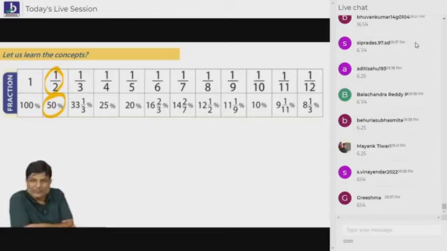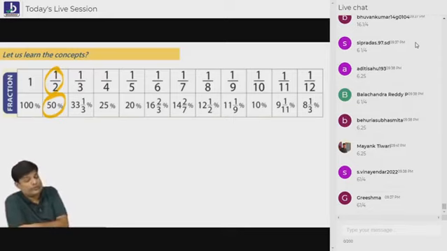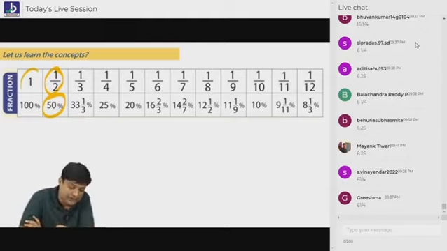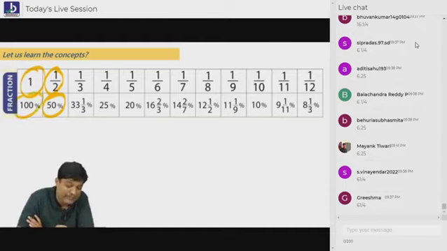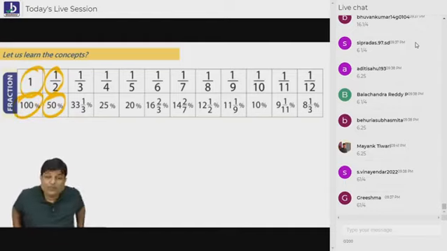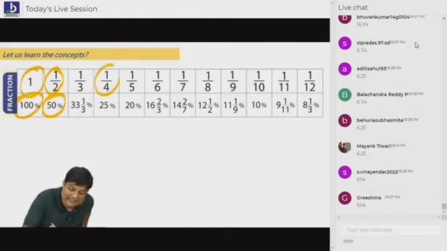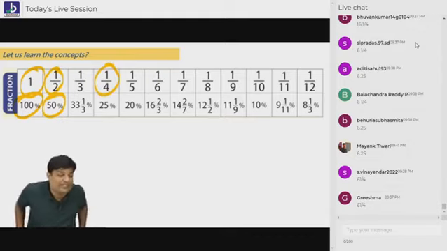In the classroom training, I will shout on the board. Everybody in the class shouts 1 by 2. People shout 50%. 1 by 2, 50%. When 1 by 2 is 50%, what is full? तुमको पता है फुल क्या होता है? 100%. अब तुम लोग फुल भी जानते हो तो क्वार्टर भी बोलो कितना होता है? What is quarter बेटा? 25%. Are you understanding everybody?